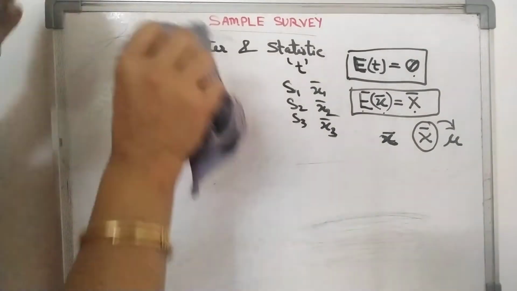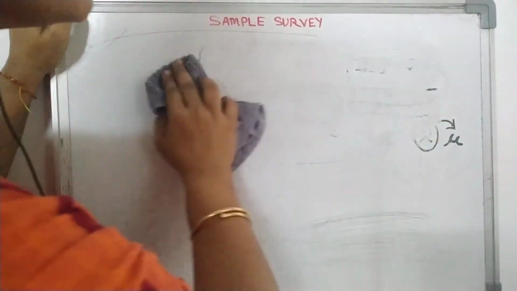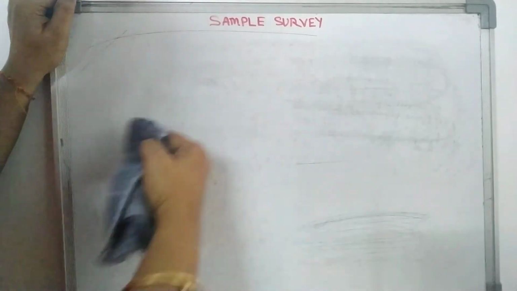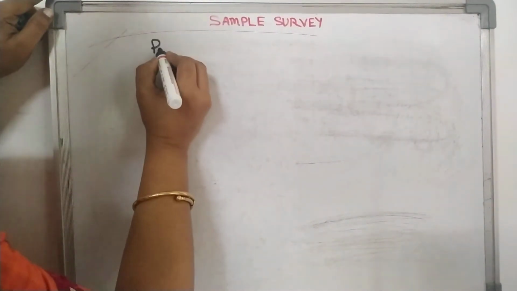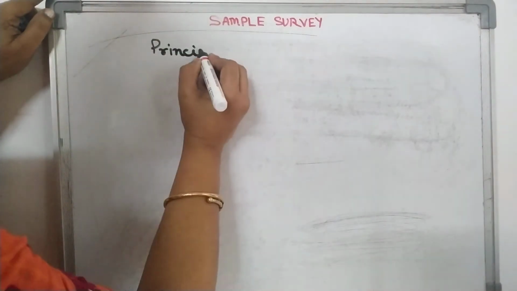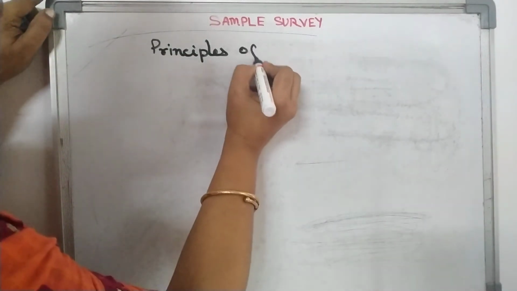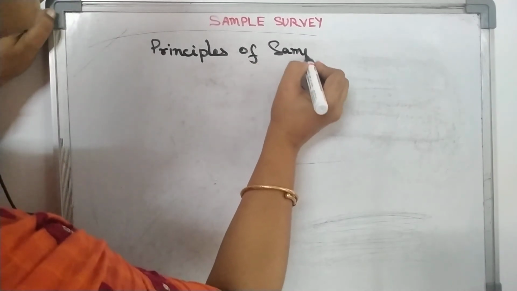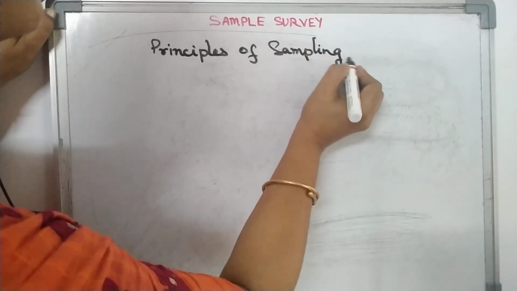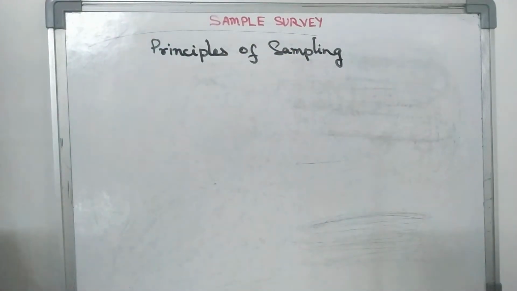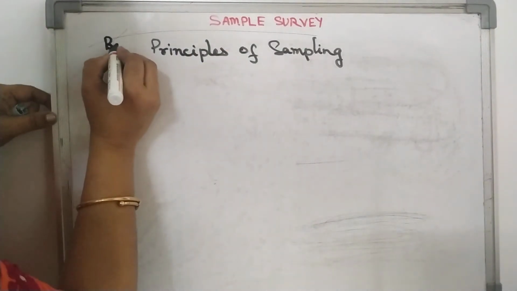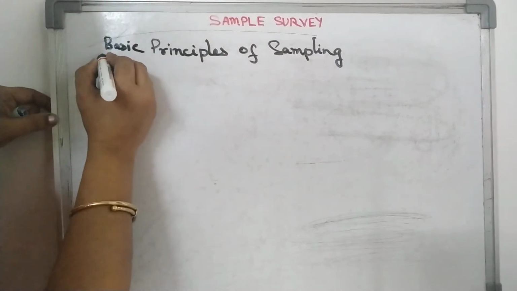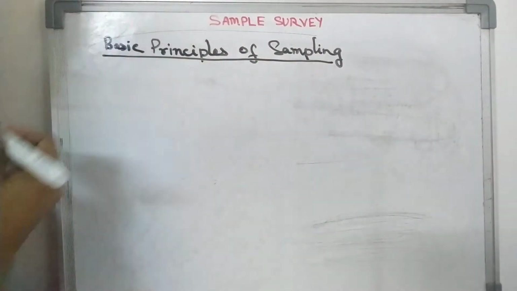Now let's come to the second topic, which is principles of sampling. On what principles is sampling based? These are the basic principles of sampling.